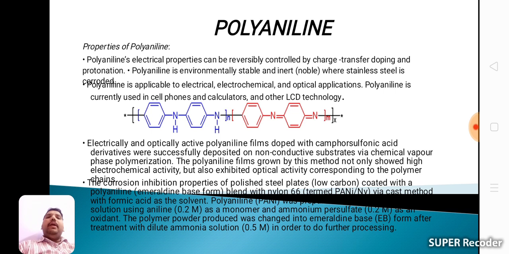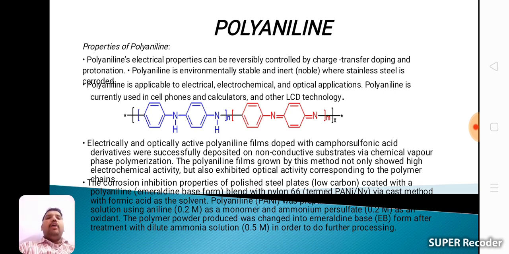Polyaniline is applicable to electrical, electrochemical and optical applications. Polyaniline is currently used in cell phones and calculators and other LCD technologies. Okay, this is the polyaniline structure.